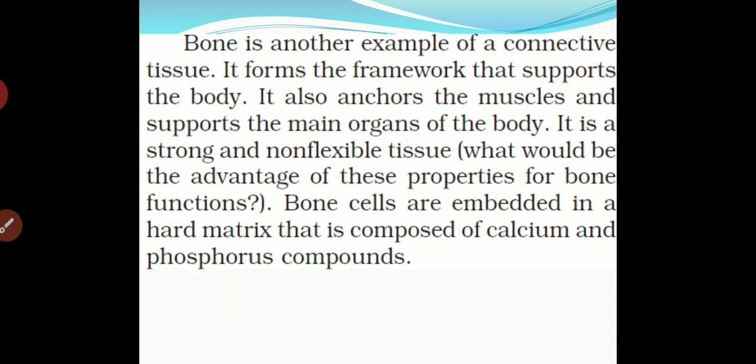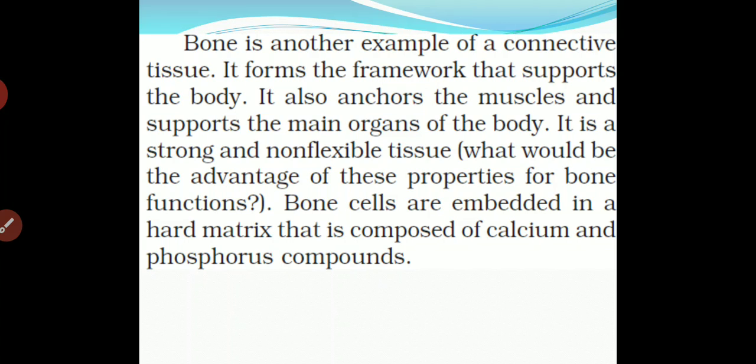It also anchors the muscles and supports the main organs of our body. The main organs of the body are supported by bone, and it also anchors our muscles. It is a strong and non-flexible tissue. Bone is a non-flexible tissue and it is very strong. We know it very well.